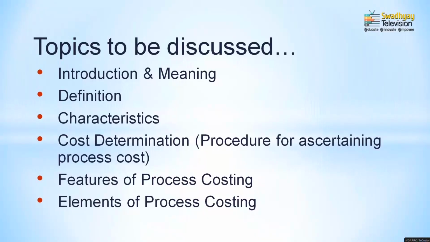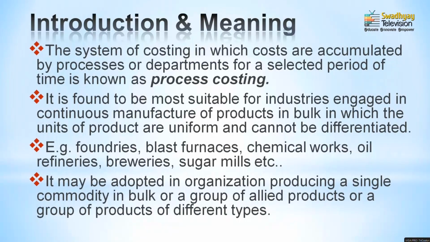Let us begin with the introduction and meaning. What is process costing? It is ultimately a part of costing in which the different types of work, costs and expenditures of each department and each process are accumulated for a particular period of time, which is known as process costing.